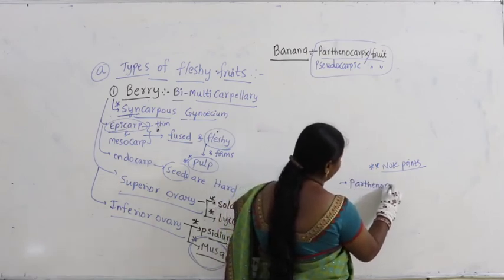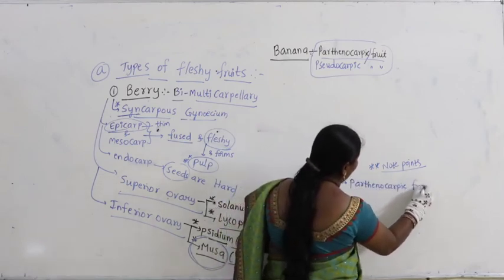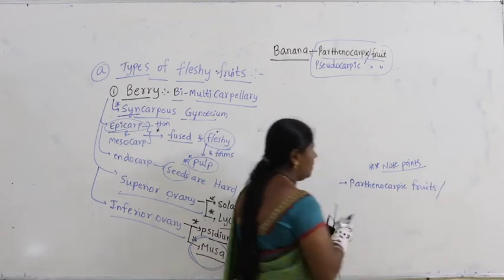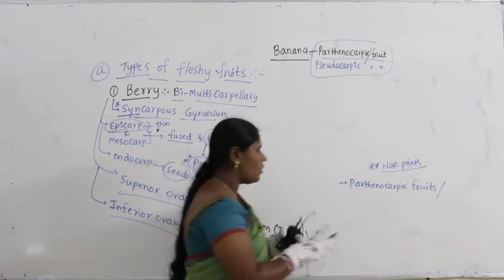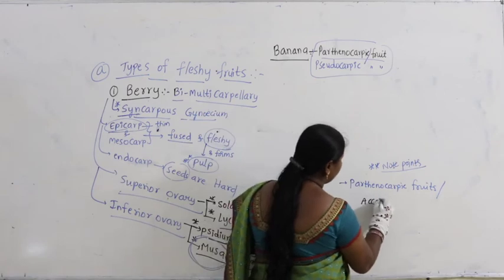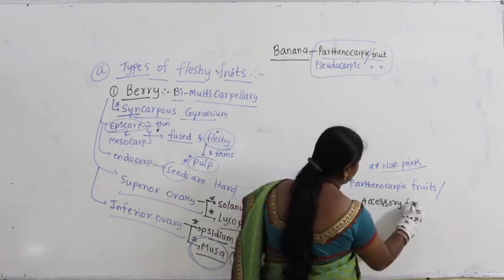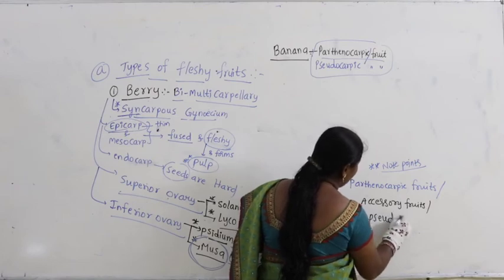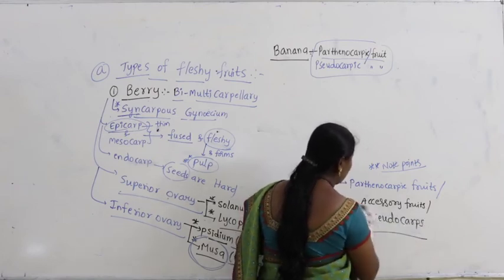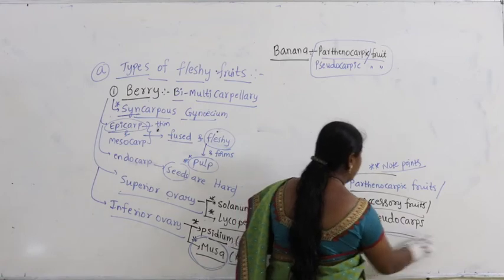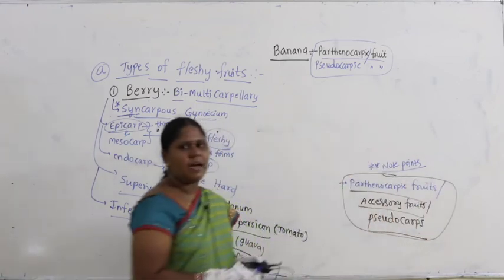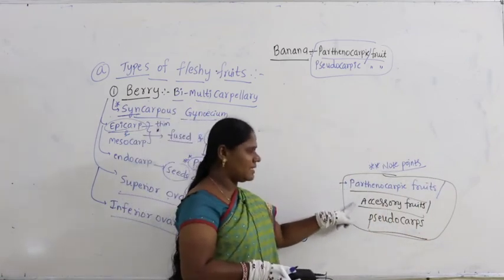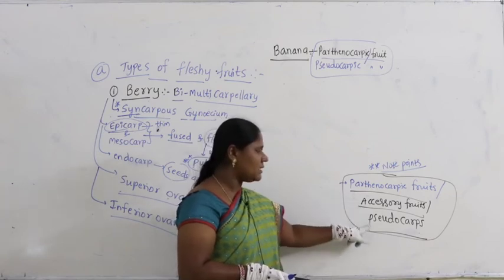Parthenocarpic fruits are also called accessory fruits, or pseudocarps.